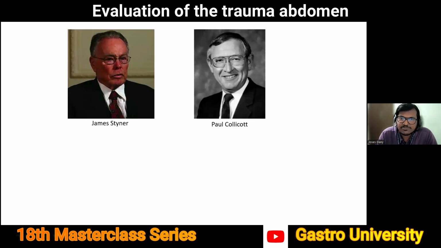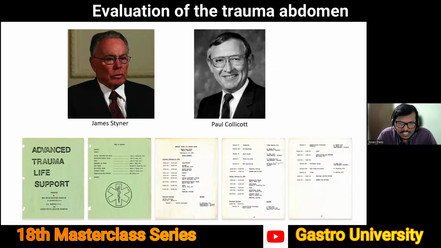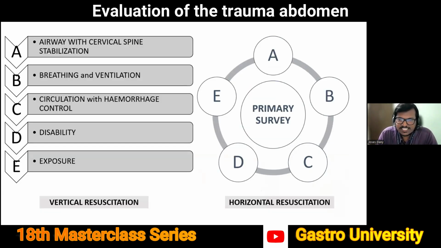And for that, we have to thank these two gentlemen. This is James Steiner and Mr. Paul Collicott, who came up with this systematic methodology of evaluating a trauma patient, which we all know and which we all train in today, called the Advanced Trauma Life Support. This is actually the first manual, the first flyer of the first course, which was done in 1978, where they introduced the concept of ABCDE, which, like a nursery rhyme, has been repeated time and again over the past 30 odd years and has actually stood the test of time successfully.